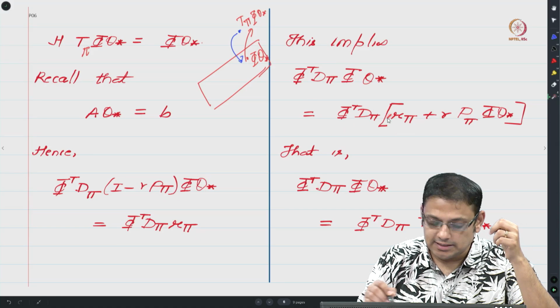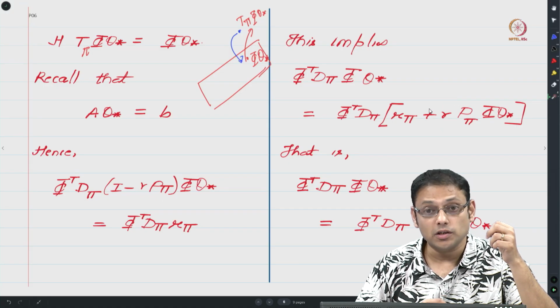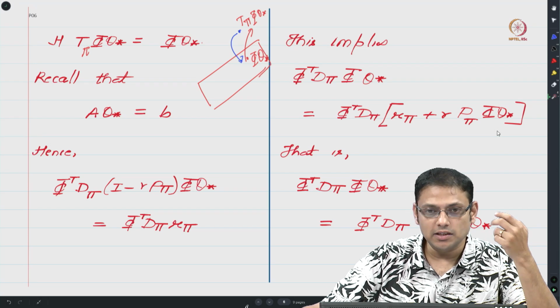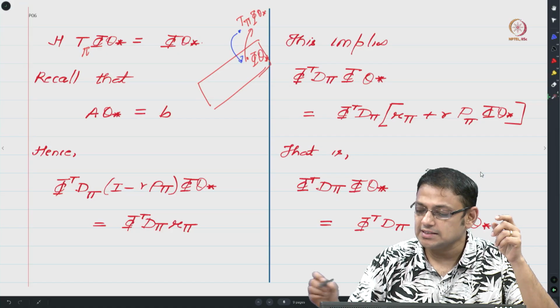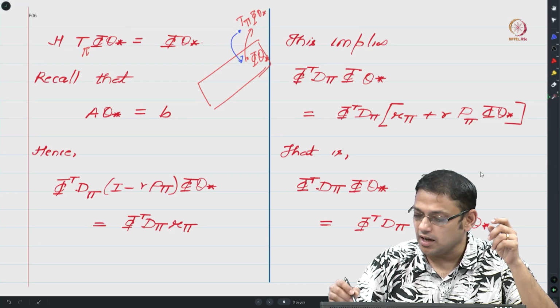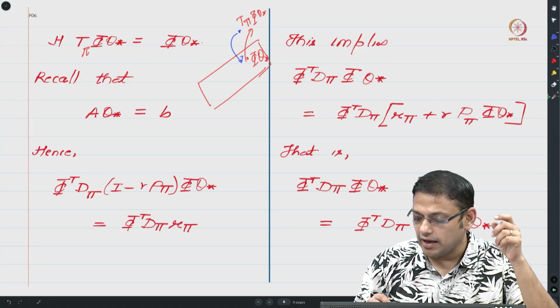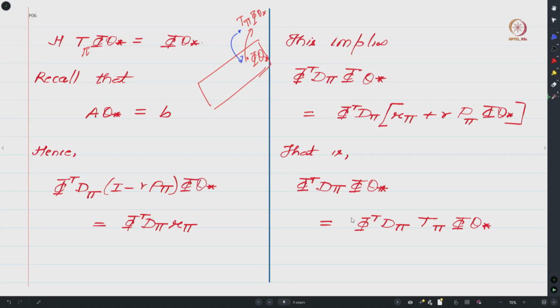This r pi sits in here, and this gamma P pi phi theta star is what you would have over here. And this expression is basically your T pi phi theta star. You can go back and check the definition of T pi, and one can see that this is exactly your T pi phi theta star, and hence I can write it here, which will give me phi transpose D pi phi theta star equals phi transpose D pi T pi phi theta star, right. So this is the expression that we end up with.